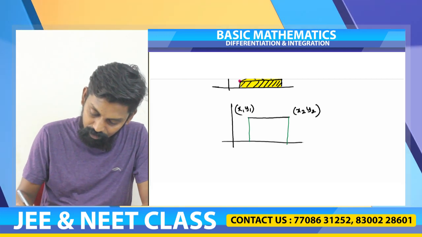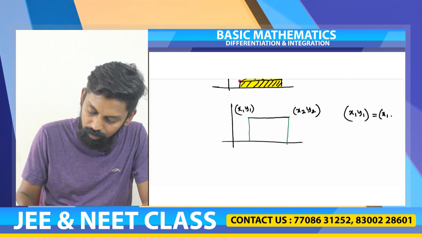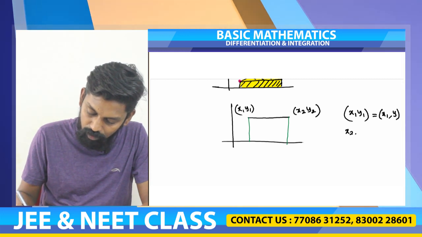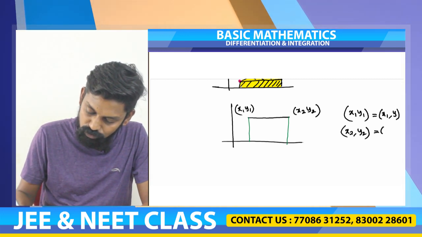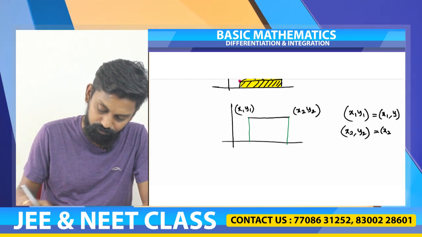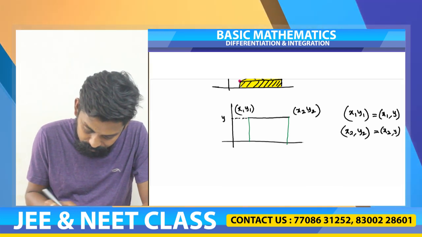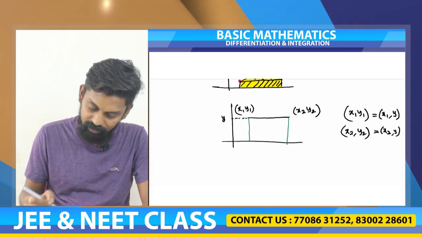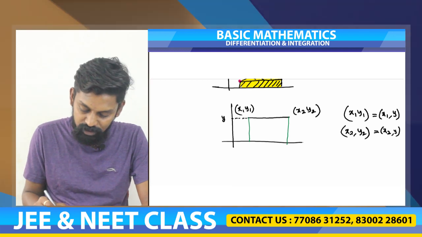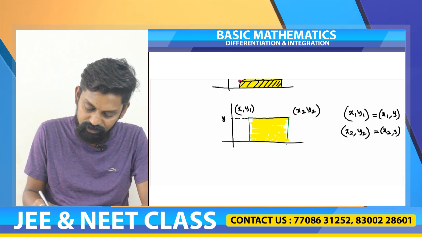So I can write x1, y1 is equal to some x1, y, and x2, y2 is equal to x2, y, where this point is y. Now the area is nothing but the area of this shaded rectangle. How do you find out the area of this rectangle?